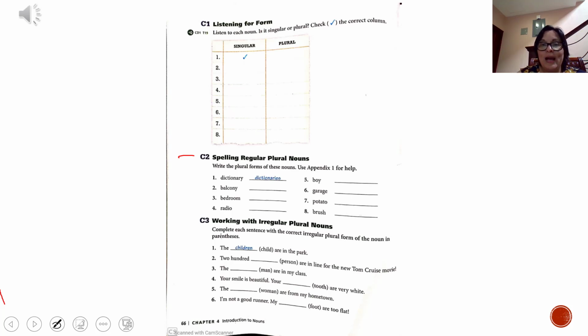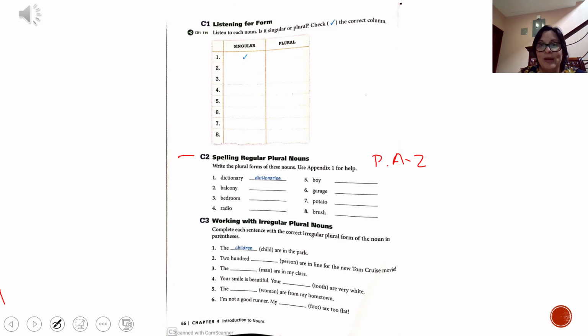The Appendix 1 is page A2, the one that I told you before, that is the rules. At the end of your book, you have the Appendix 1. In there, you have the rules for making plurals, for you to remember how to make the plurals. So the first one is done for you, dictionary.